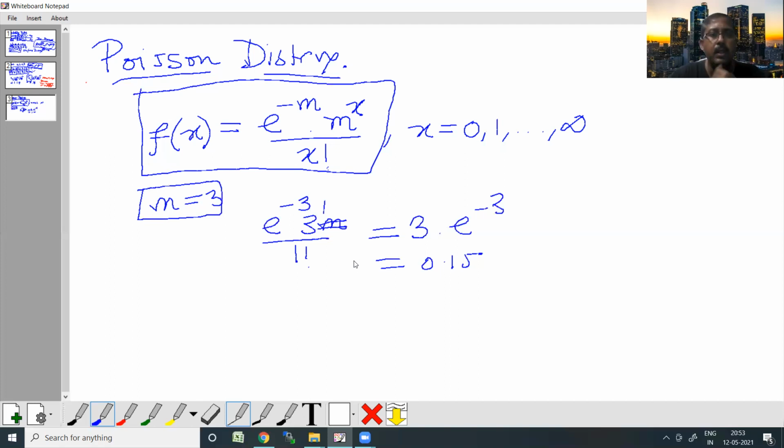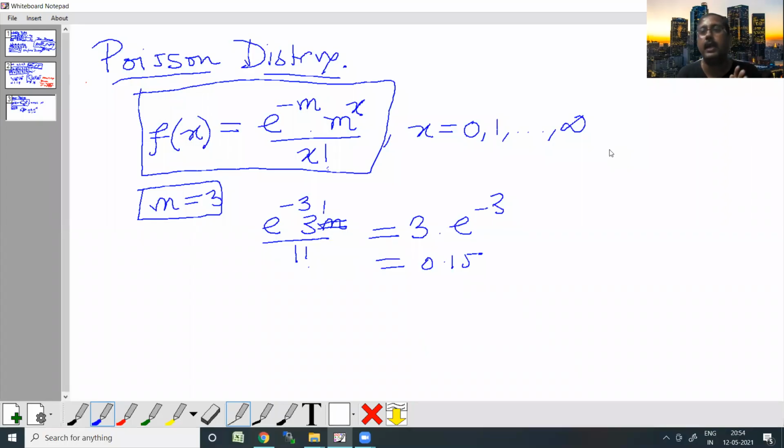Now, when can we follow this Poisson distribution? There are certain distributions which are thought to be following the Poisson distribution. Let's talk about a few such examples. It might sound very surprising, but some of the examples include the number of defects in a manufacturing unit. That has been seen to follow a Poisson distribution.